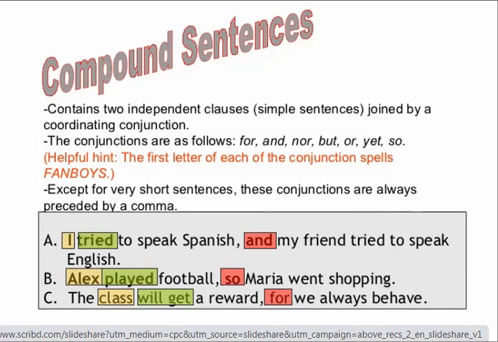The class will get a reward is your first independent clause. We always behave is your second independent clause. Both clauses are joined together by the coordinating conjunction for. In the first sentence, class is the subject, will get is the verb. In the second sentence, we is the subject and behave is the verb.